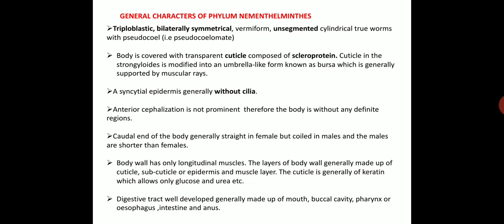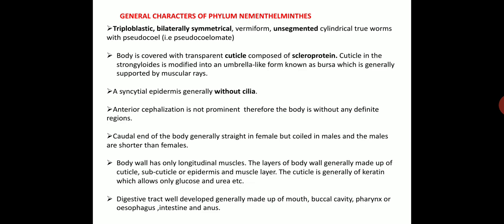Epidermis is generally without cilia. Anterior cephalization is not prominent, therefore the body is without any definite regions. The caudal end of the body is generally straight in females but coiled in males, and the males are shorter than females. The body wall has only longitudinal muscles. The layers of the body wall are generally made up of cuticle, subcuticle or epidermis, and muscle layer.